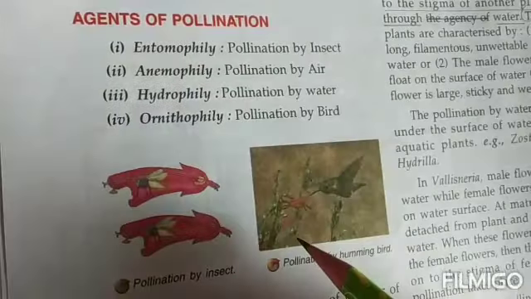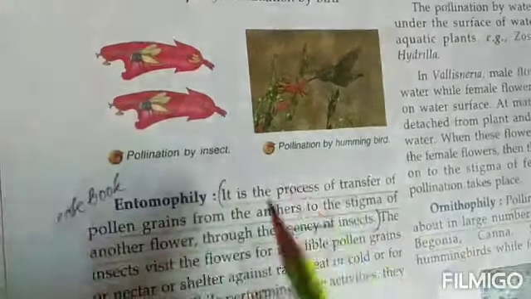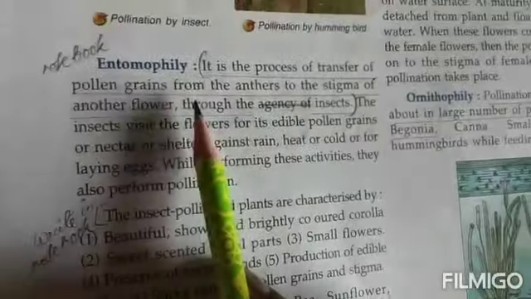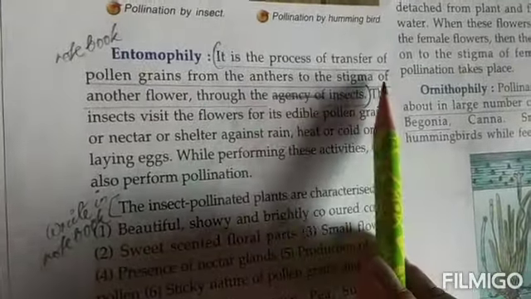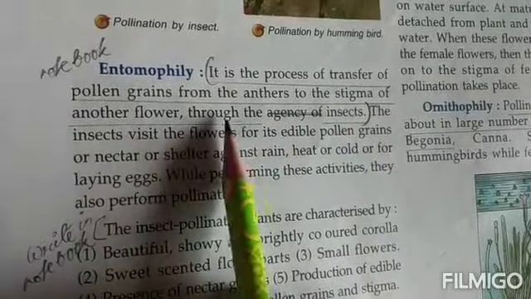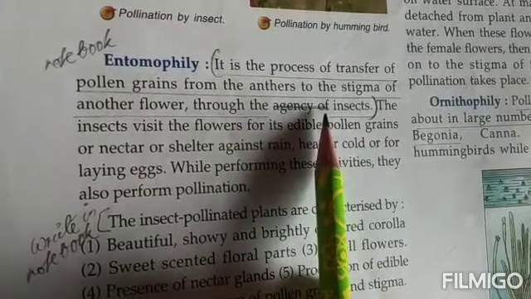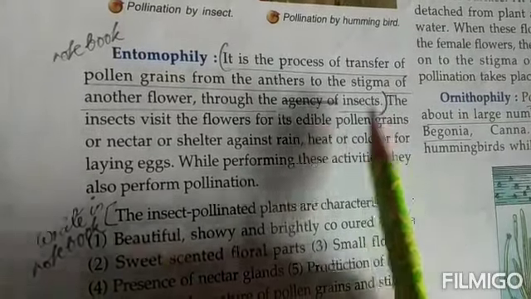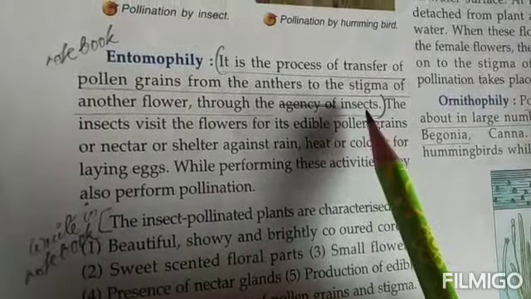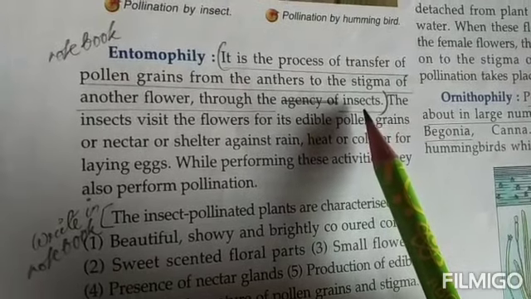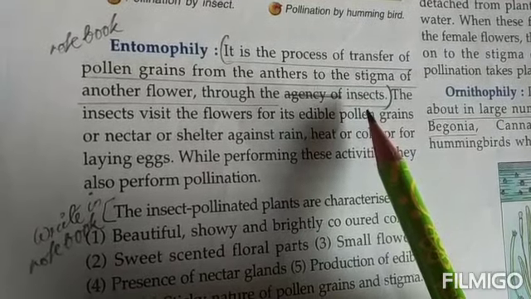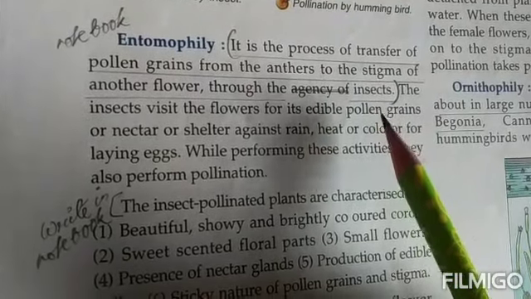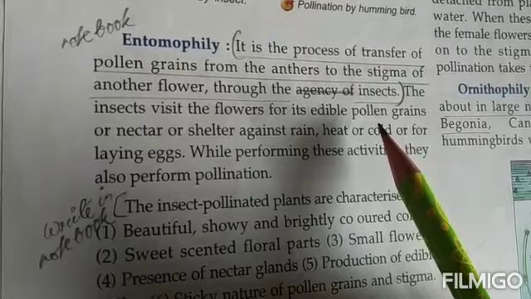We start with the first agent, that is the insects. Entomophily. It is the process of transfer of pollen grains from the anther to the stigma of another flower through the insects. You can remember the word as agency of the insects. Now, in order to make the insects do the pollination, it is necessary that the flower has certain characteristics because of which the insects will feel like coming to the flower. So what are those characteristics?